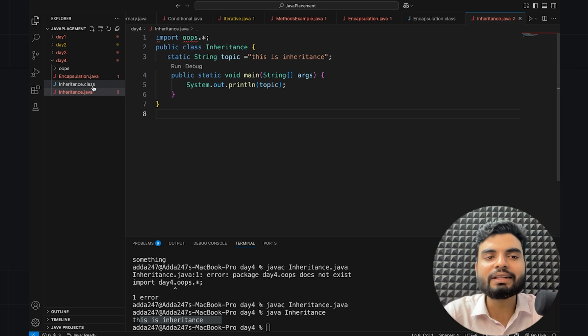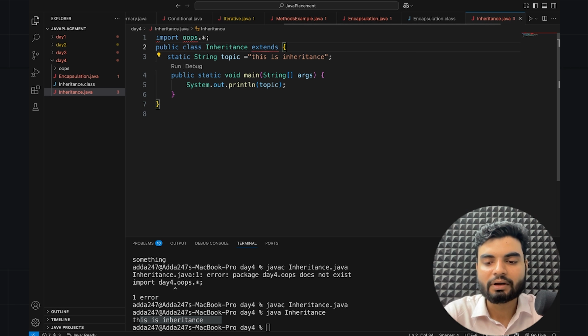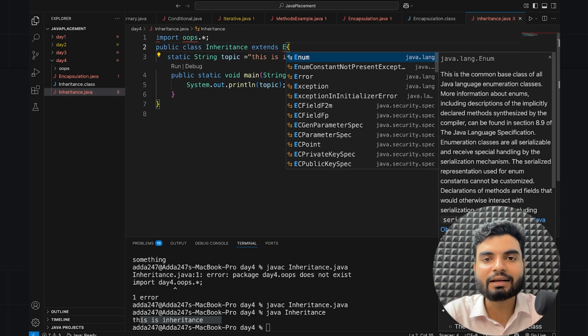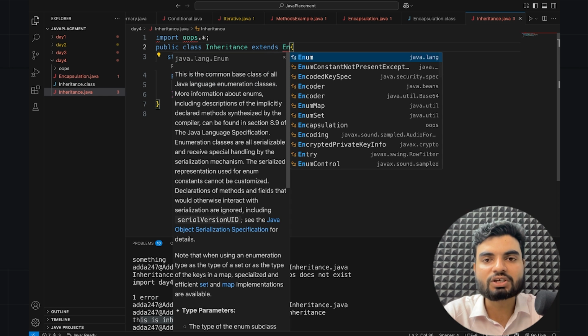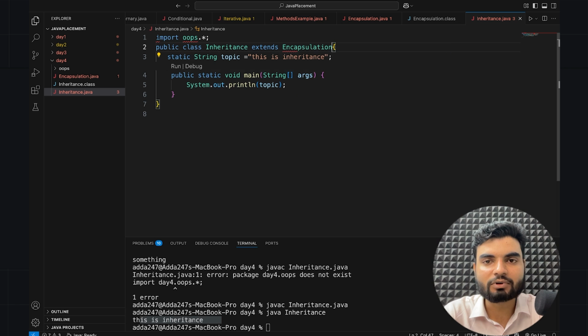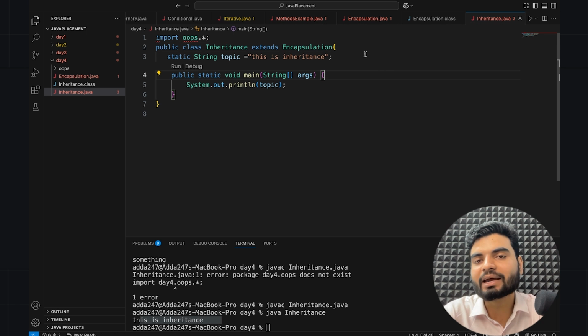So what if I want to import the features of the Encapsulation class? Then what I have to do is extend it, and that extension is known as inheritance. I want to extend what? I had a class Encapsulation, and where is it? It's available in the oops package.